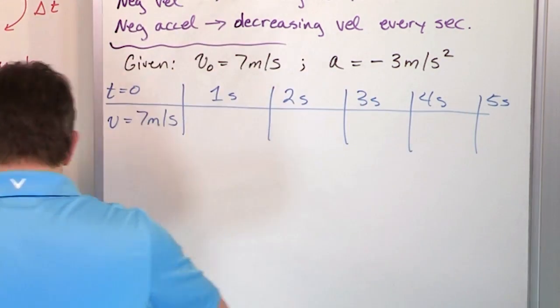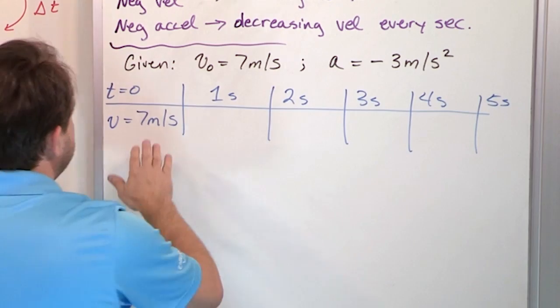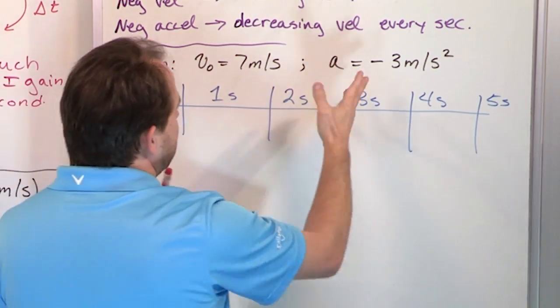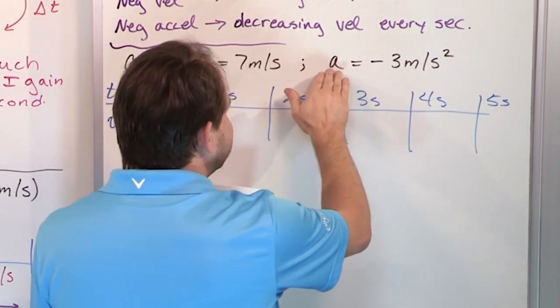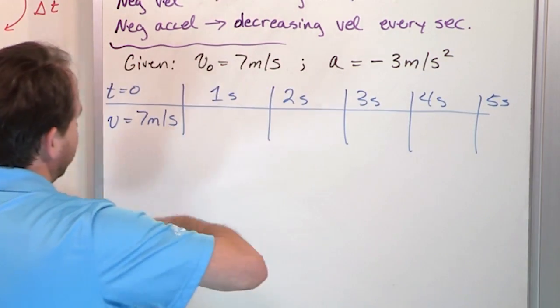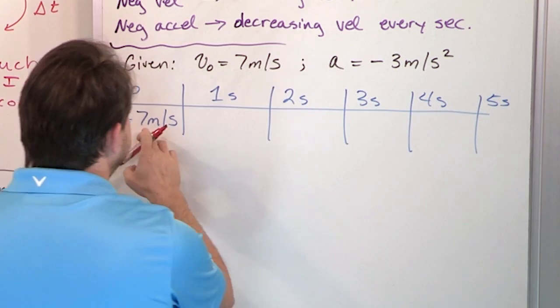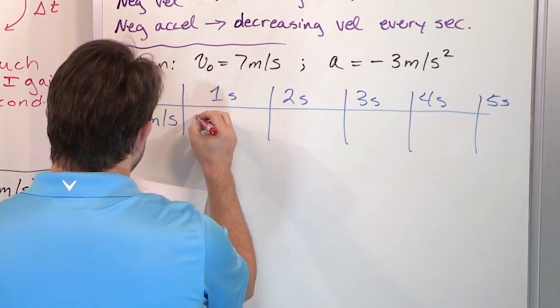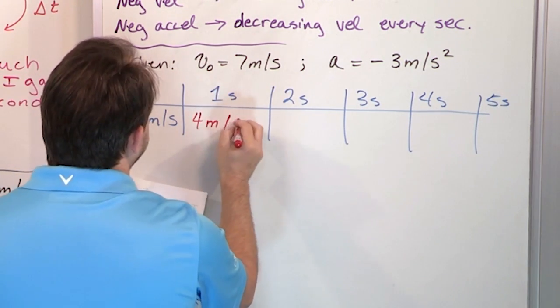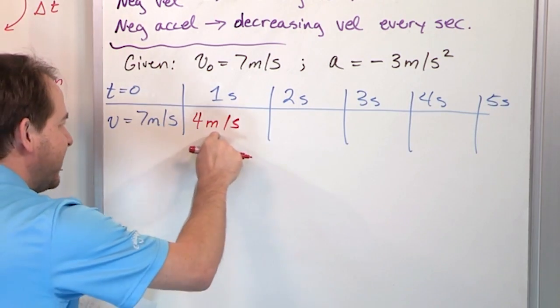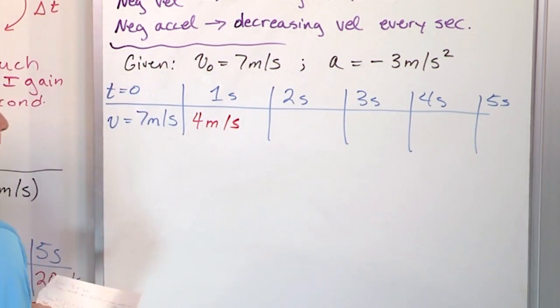All right, so I'll switch colors, and we'll do it in red here. So we're decreasing our, well, let's put it this way. We're accelerating at negative 3 meters per second squared. We started here 1 second in the future. What does it mean? It means 7 minus 3 is 4. So that means you're going 4 meters per second now, because that 1 second that elapsed means I took off 3 meters per second from my velocity.